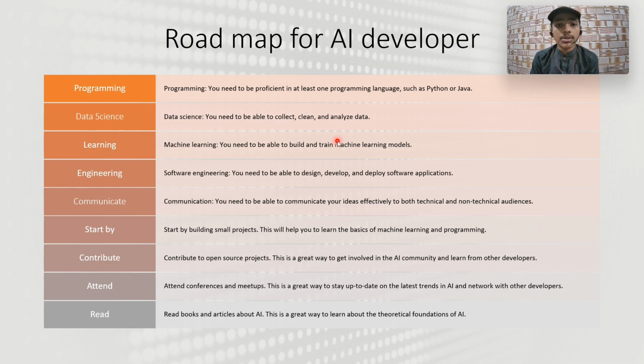The programming languages that we use in artificial intelligence are Python or Java. You must learn Python or Java. We will learn Python in our upcoming classes, but you should have a great grip on it. Data science knowledge: you need to be able to collect, clean, and analyze data. We will learn this in this course. Machine learning: we will learn in this course how to build and train models. Software engineering, we will learn in this playlist.